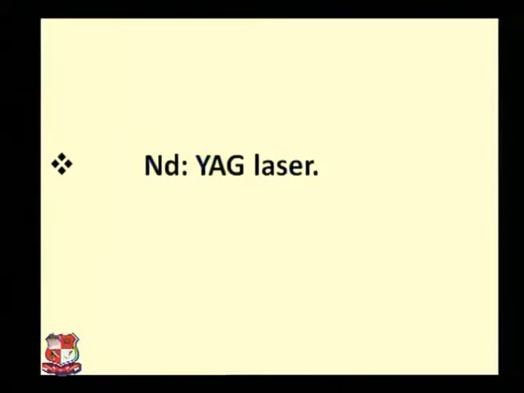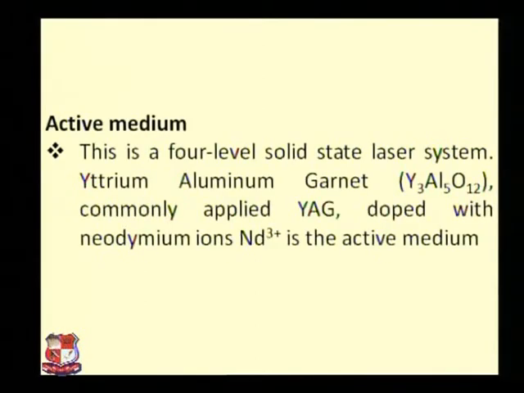Now, the Nd-YAG laser. There are several types of laser: solid state laser, gas laser, semiconductor laser. But in our syllabus, there is the Nd-YAG laser. What is the meaning of this word, Nd-YAG laser? Nd-YAG means neodymium yttrium aluminum garnet laser, light amplification by stimulated emission of radiation.